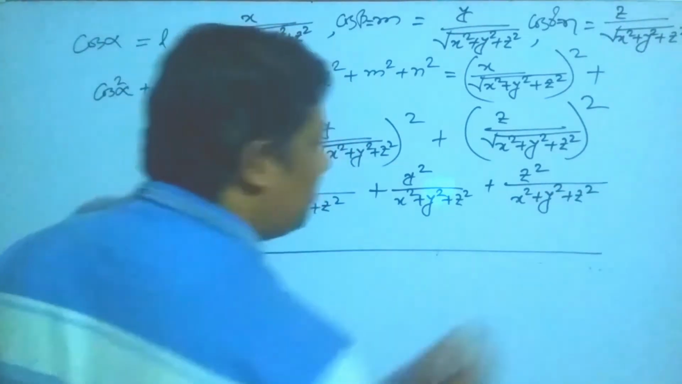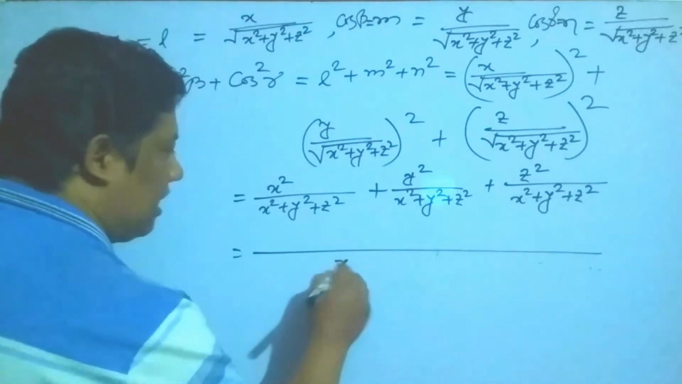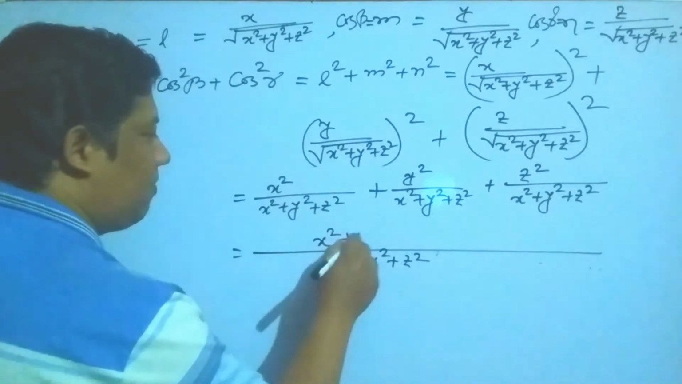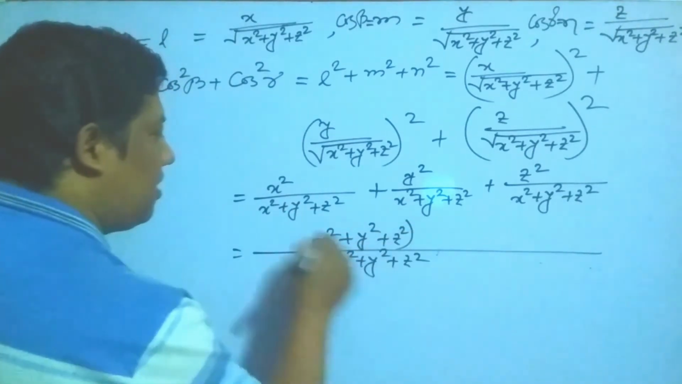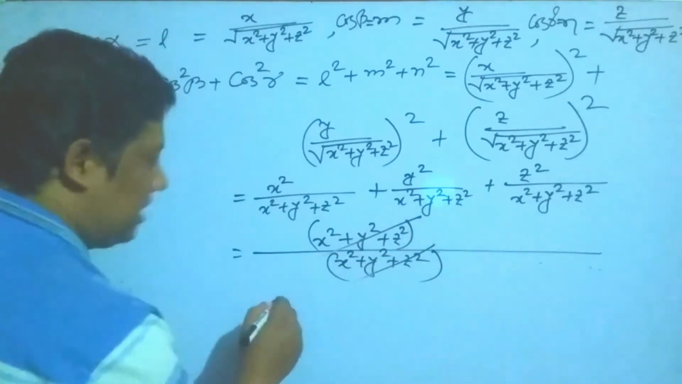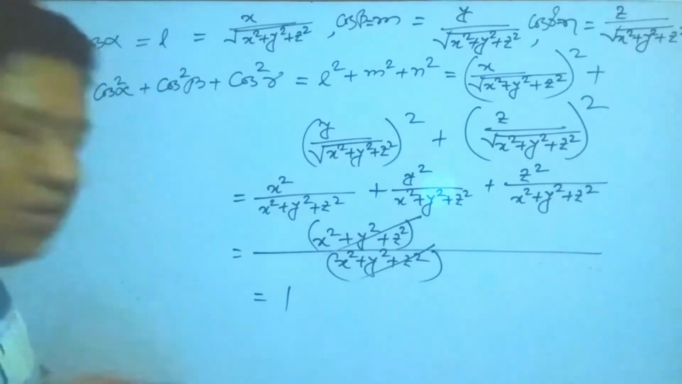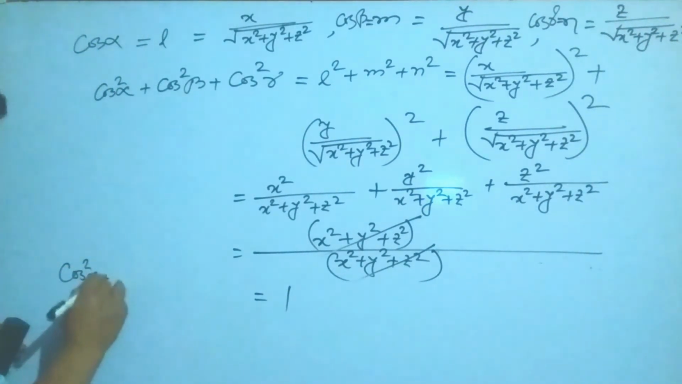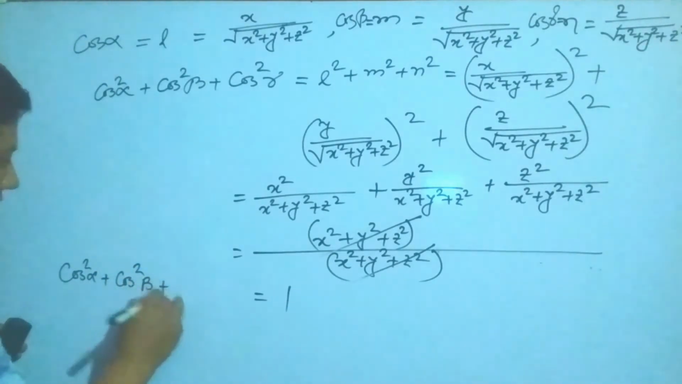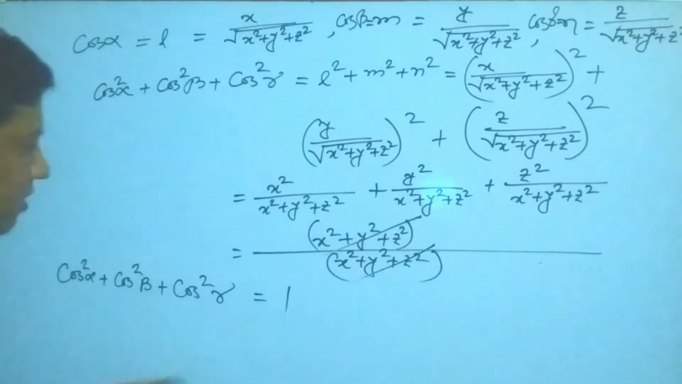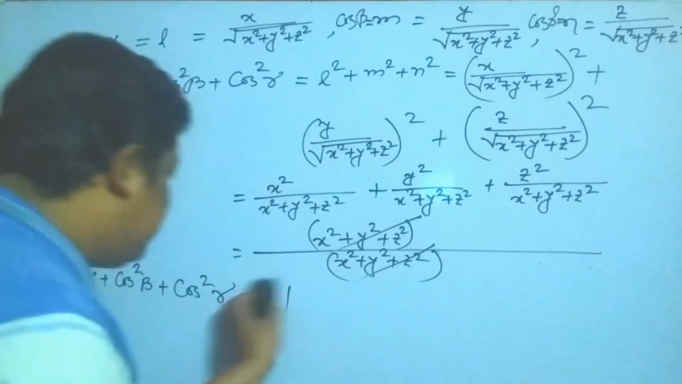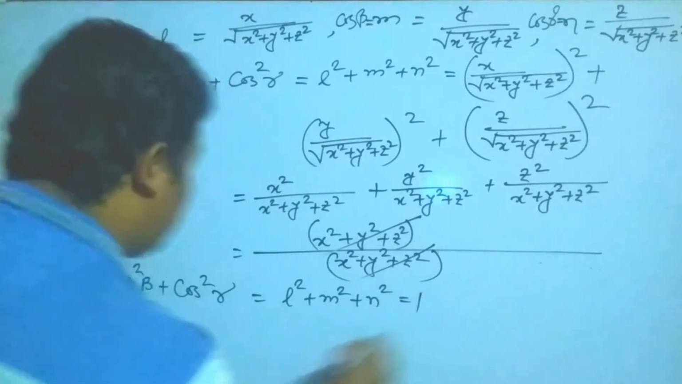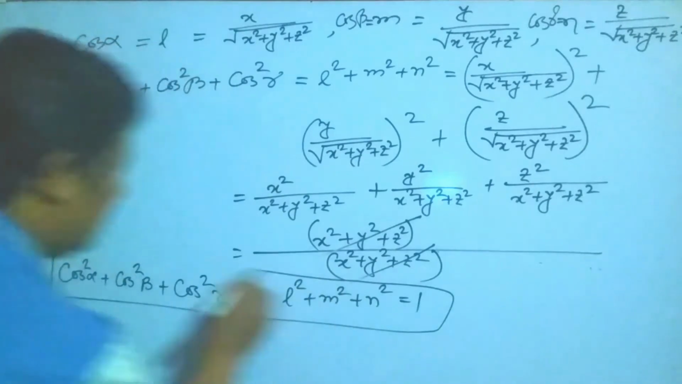If I take the LCM of these three terms, then I get x² + y² + z² in the denominator, and the numerator is x² + y² + z². So this term and this term cancel, you get how much? 1. So I get one identity: cos² alpha + cos² beta + cos² gamma equal to how much? 1. Or you can write it like this: l² + m² + n² equal to 1. So it is another identity.